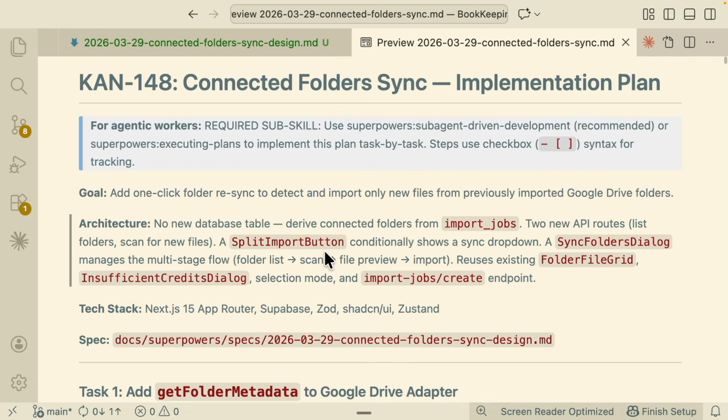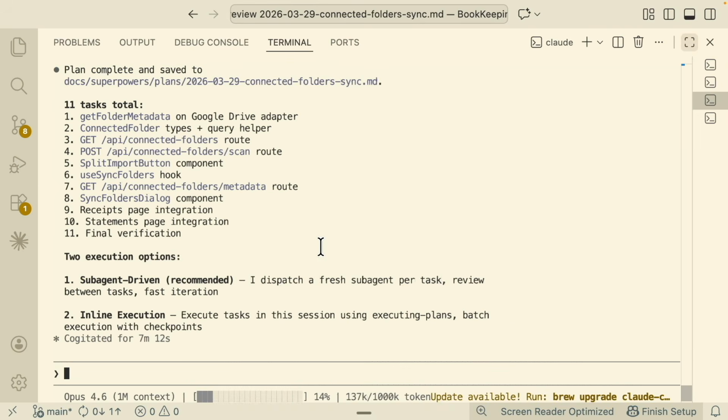But once we've done so, if we want to implement this, we have 2 options. You can see here that the total for the implementation plan is broken down into 11 tasks. And what we can do here is execute in 2 ways. One is we can execute this using the sub-agent approach, where we dispatch a fresh sub-agent per task and review between tasks for fast iterations. Or we can do an inline execution, which we used to call the parallel execution, which means that it's going to execute tasks in the session using the executing plan, batch execution with checkpoints.